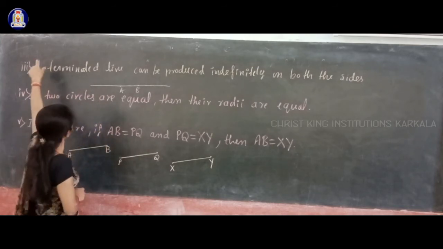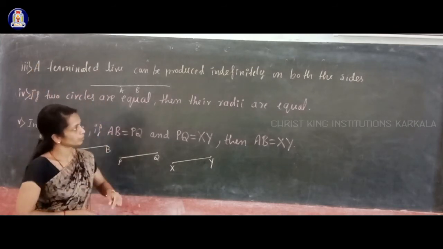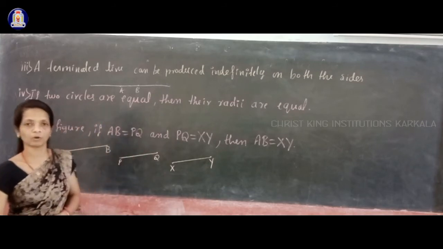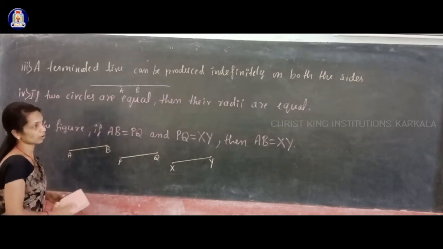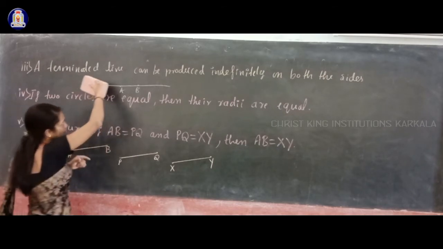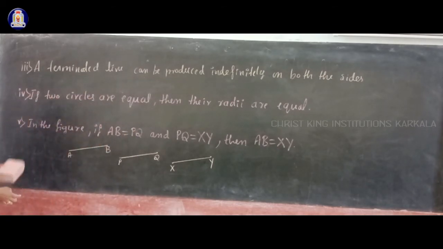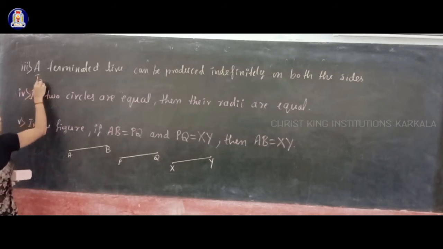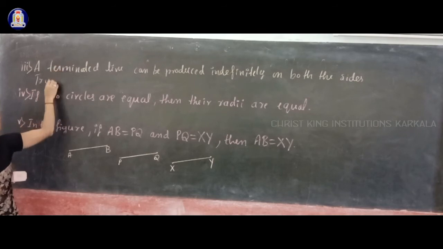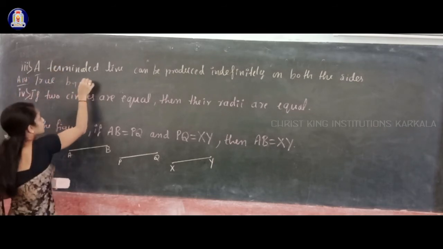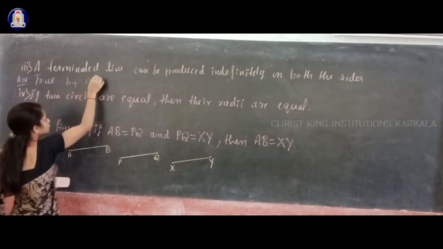That is nothing but Postulate 2, an obvious universal truth that you know. So this statement is true by Euclid's second postulate.